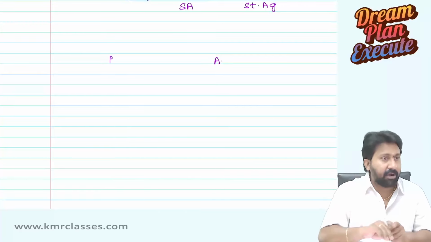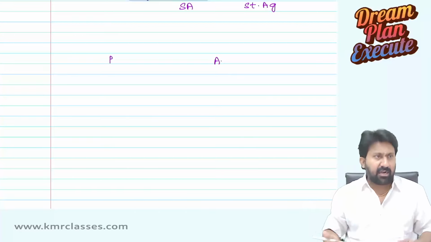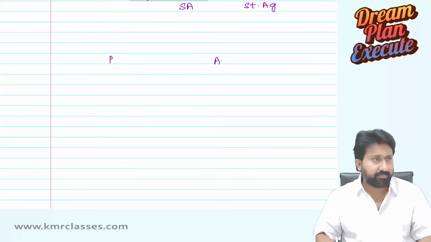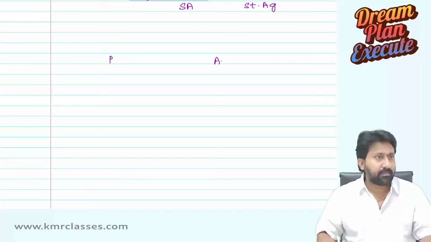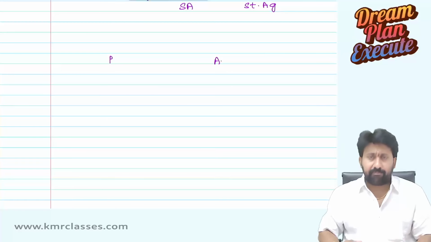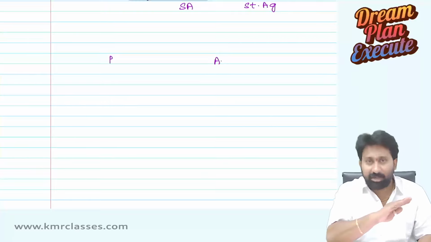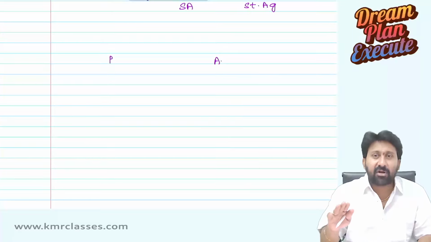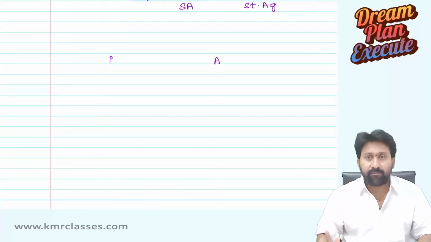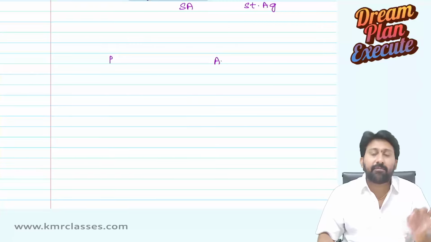First one, everyone understood the meaning of agency, clear? Everyone, faster. Let us try to complete the chapter as soon as possible, so that you will get more revision time. Okay, that's one point. So, who is an agent? Agent cannot act on himself. Agent cannot act on his own account unless the principal permitted to do so. Agent can do whatever the principal said him to do.